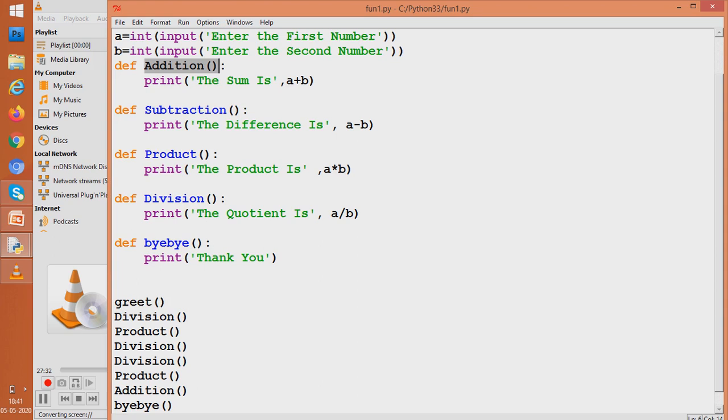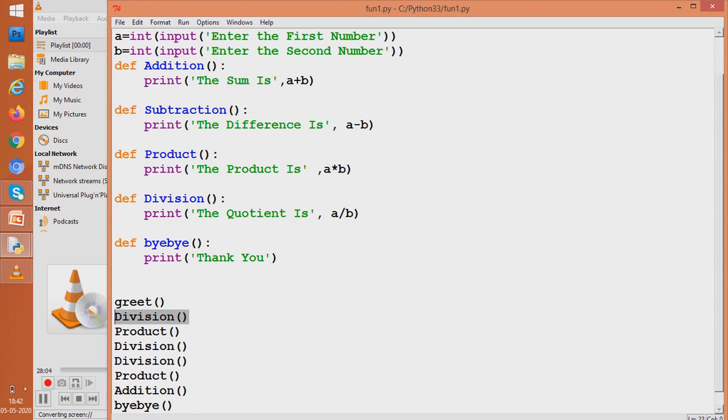So addition function we saw, it has a name. Similarly, subtraction also has a name. The function is subtraction function. It is a name. Product is a name, and they work for us whenever we call them. How we call? These are the statements from where we call them. Now, why do we call them? We call them because we need that work written under that given function to be executed.